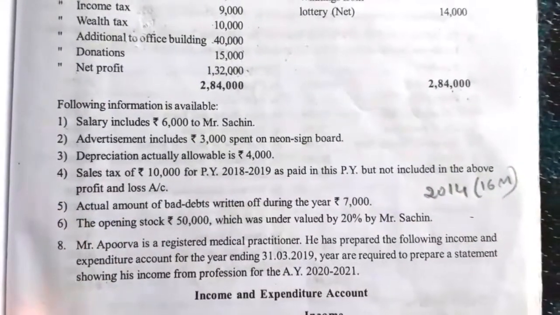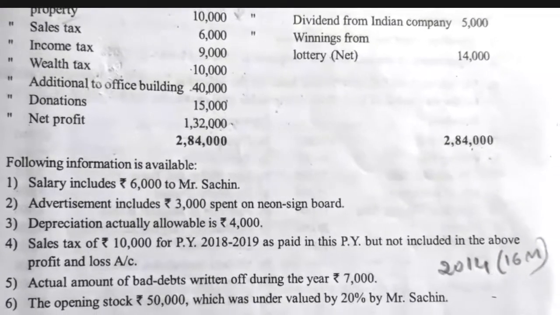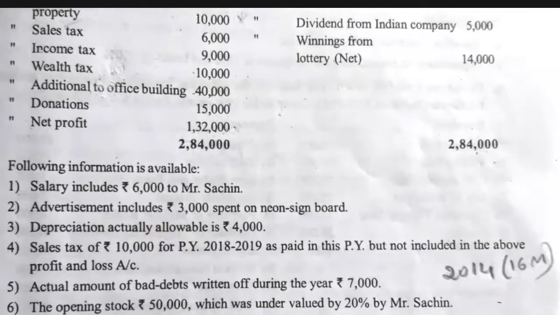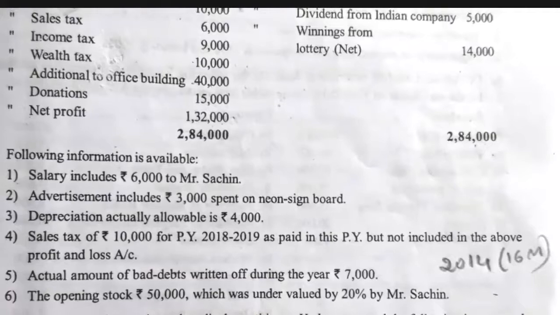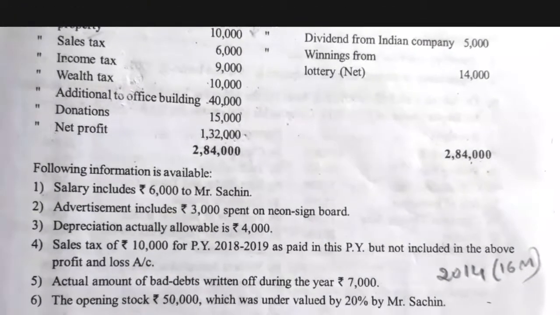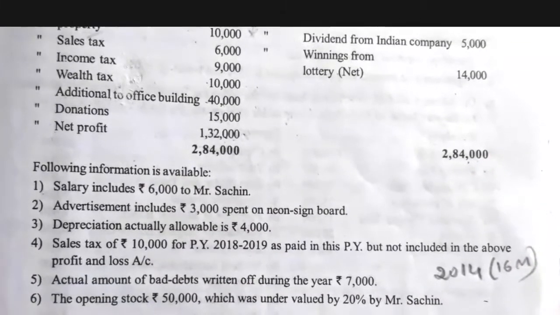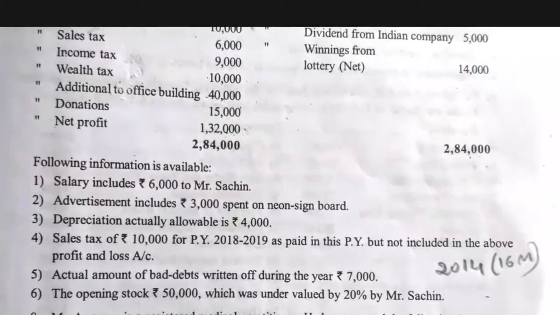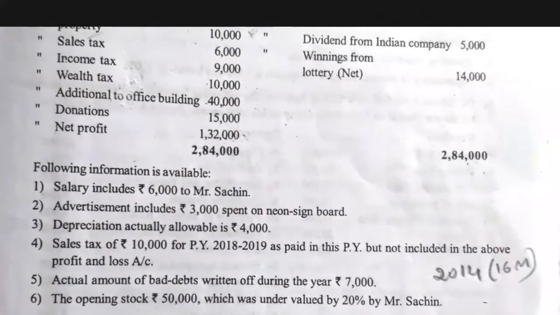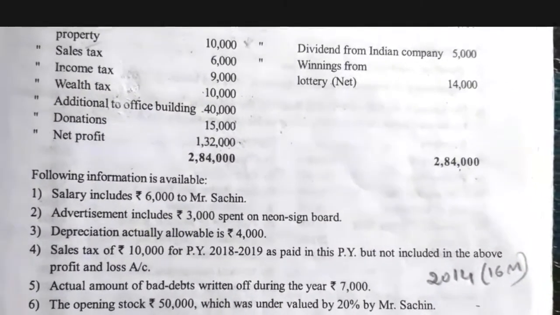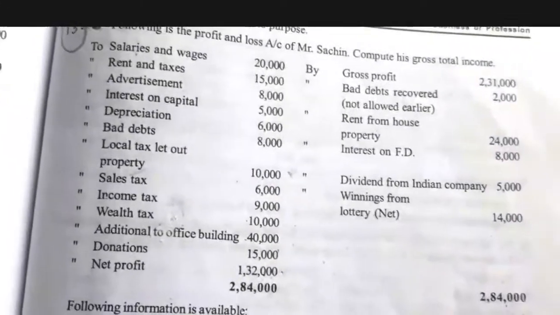Following information is available. Salary includes rupees 6,000 to Mr. Sachin. Advertisement includes rupees 3,000 spent on neon signboard. Depreciation actually allowable is rupees 4,000. Sales tax of 10,000 for the previous year 2018-19 was paid in the previous year but not included in the above profit and loss account. Actual amount of bad debt written off during the year is rupees 7,000. Opening stock 50,000 was undervalued by 20% by Mr. Sachin. So with this information we have to compute the gross total income.